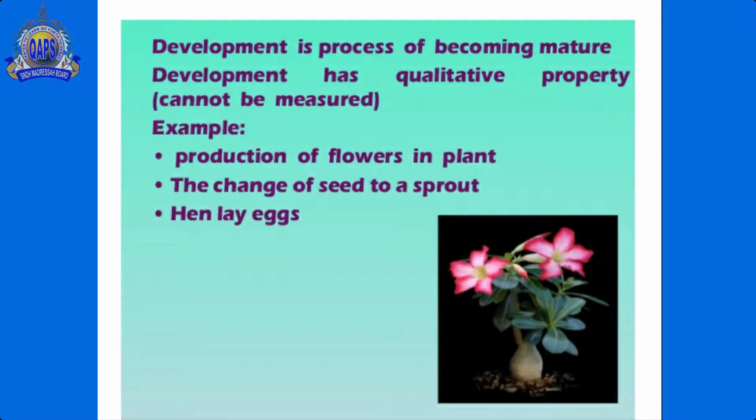For example, production of flowers in a plant, the change of a seed to a sprout, a hen laying eggs. These three examples are development.